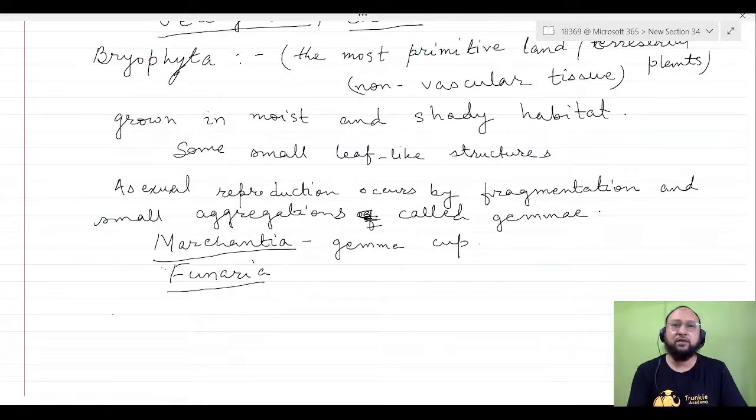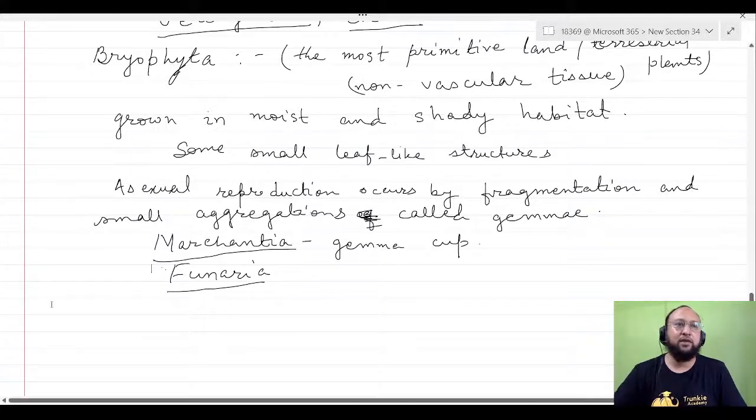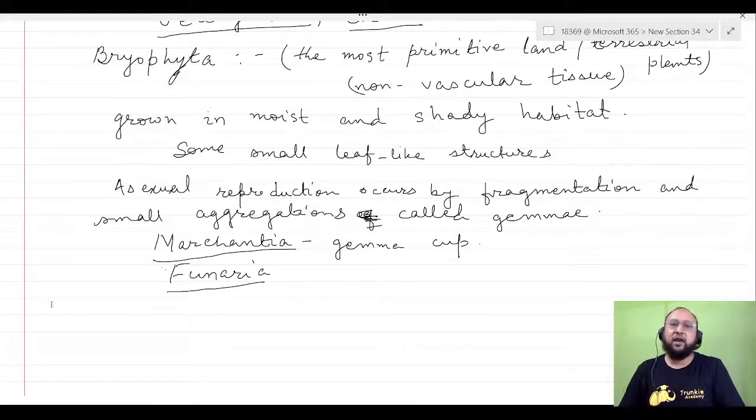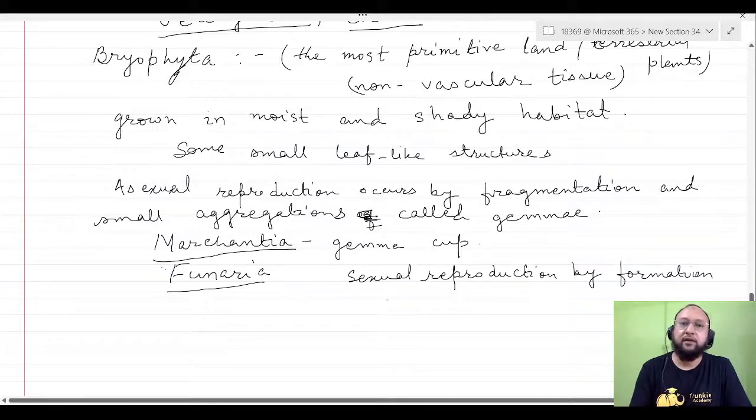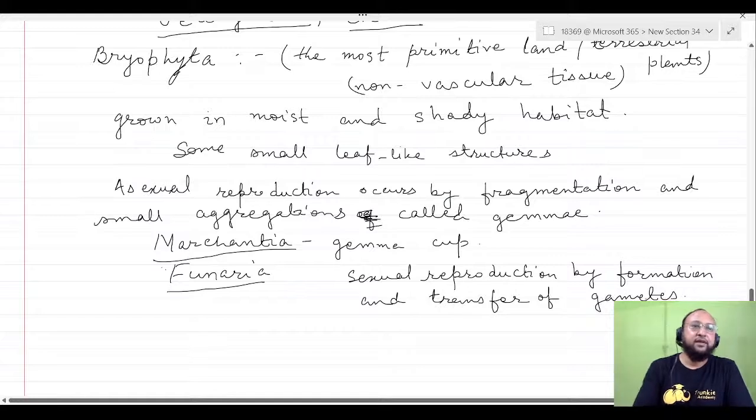One more point: asexual reproduction takes place by fragmentation, and sexual reproduction also takes place by the formation of gametes, transfer of gametes, and fertilization of gametes.